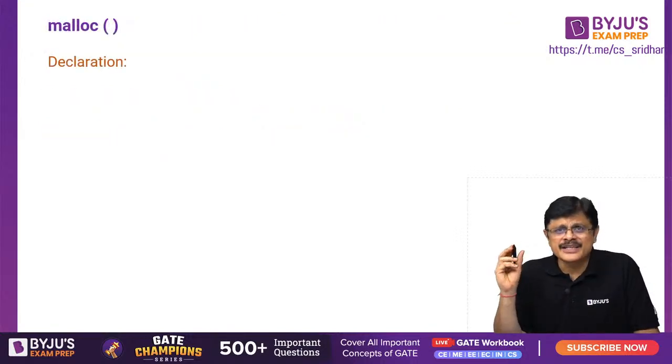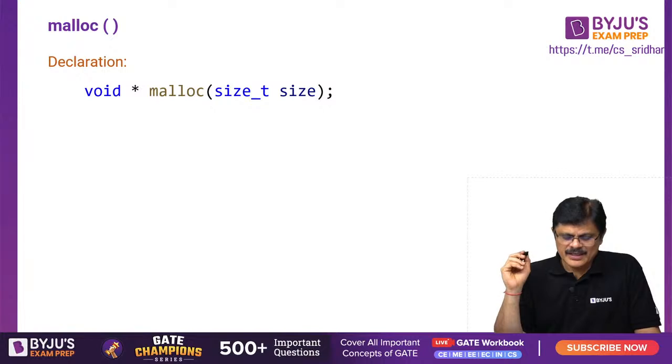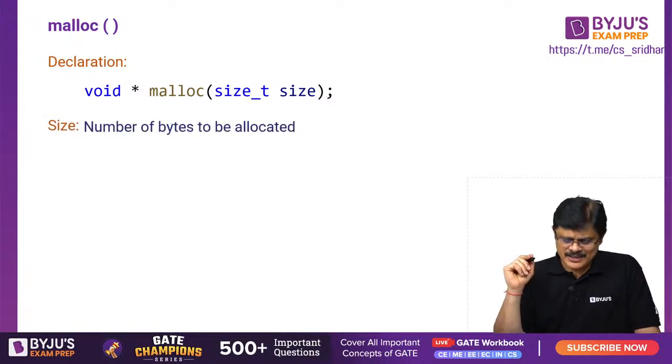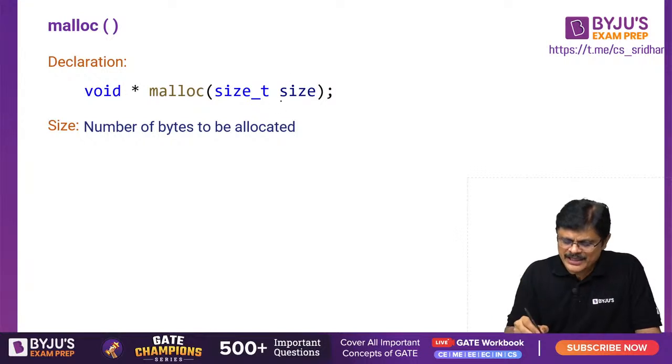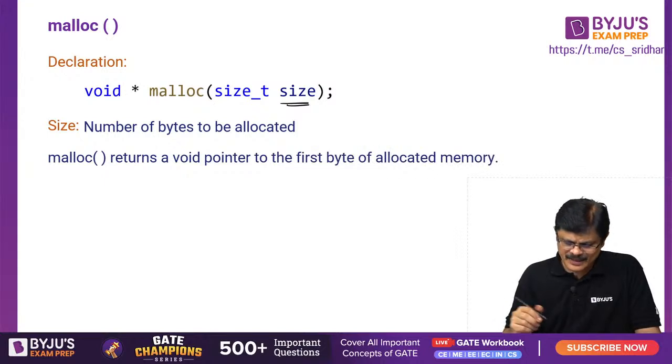Now let us try to see this malloc function. This is the declaration of malloc, my dear friends. The size is the number of bytes to be allocated. So here we are going to enter the number of bytes to be allocated by malloc. Malloc returns a void pointer to the first byte of allocated memory. So it returns a void pointer.